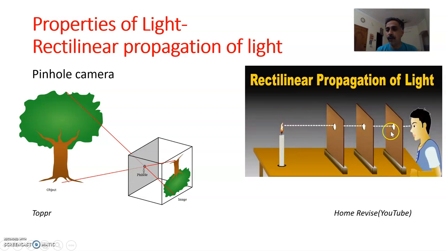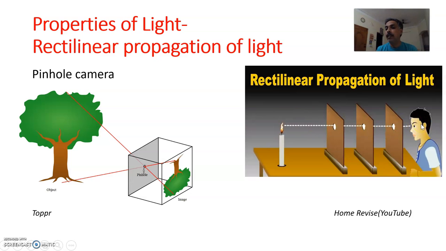In these 3 cardboards you have made a hole. Right? All the holes are aligned. They are in straight line. Right? In the same position we have to make the hole. And the holes should be made at the height of the flame. Right, whatever height the flame is at, we should make the hole at that same height. If we arrange the 3 cardboards in a row with the holes straight in line and look from this side, we will see the flame of the candle, which clearly shows that light travels through the first hole, second hole, third hole in a straight line and reaches our eye.